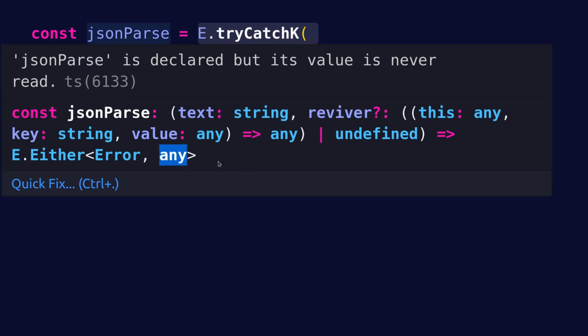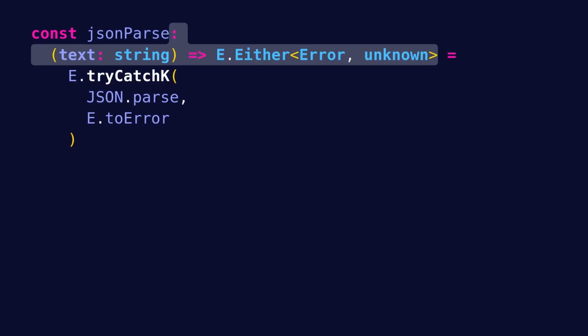This is because JSON.parse returns any, not unknown. If you want, you can fix this by declaring a more restricted type of jsonParse manually. Also note that we currently return a Left with a simple Error object.